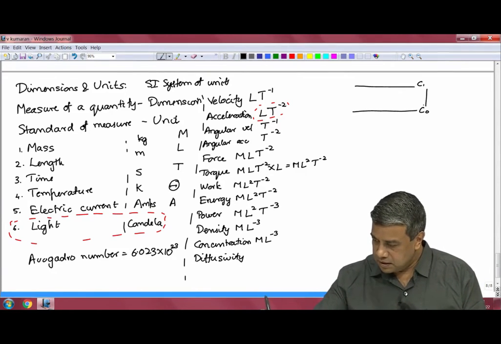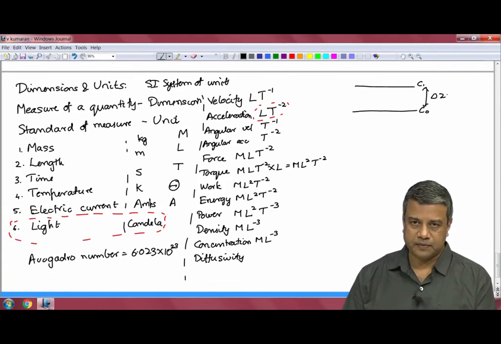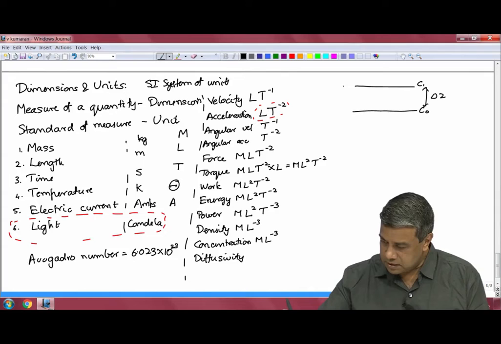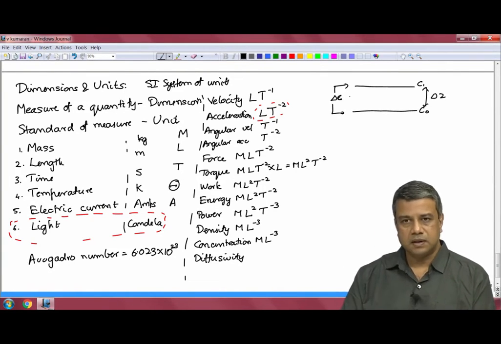The distance between these two is delta z, and the concentration difference is delta C.